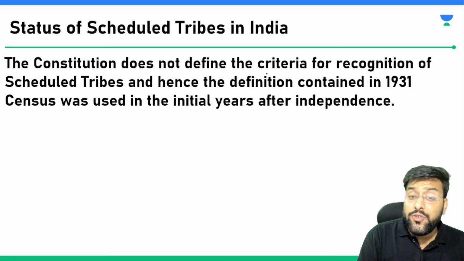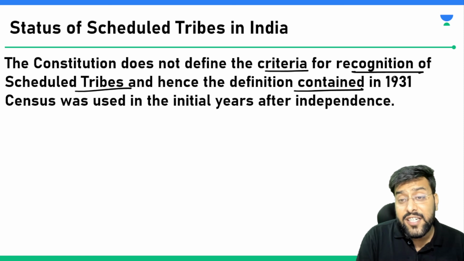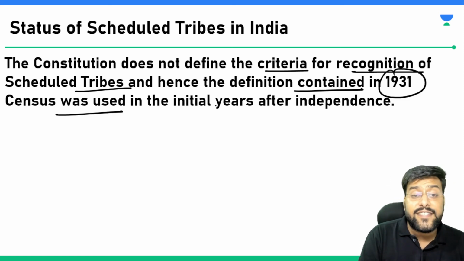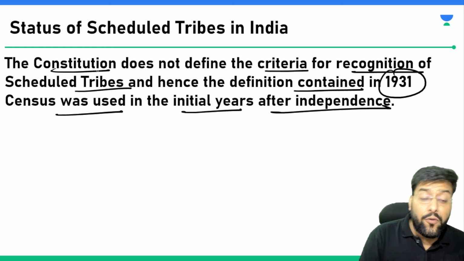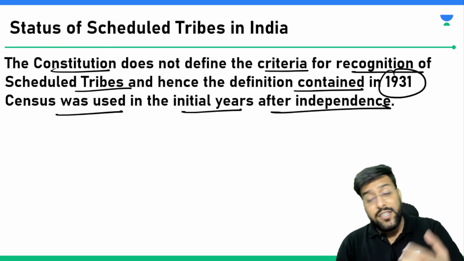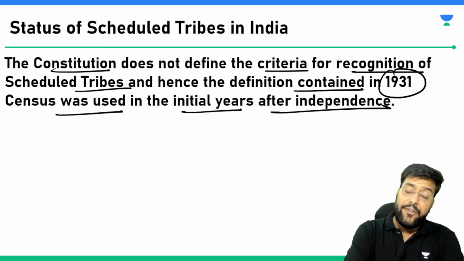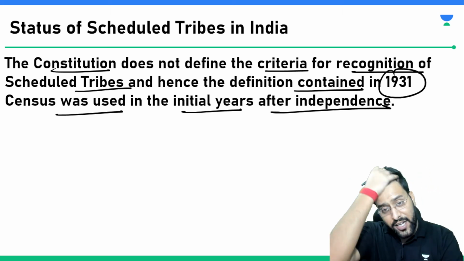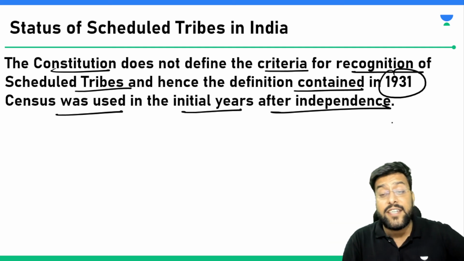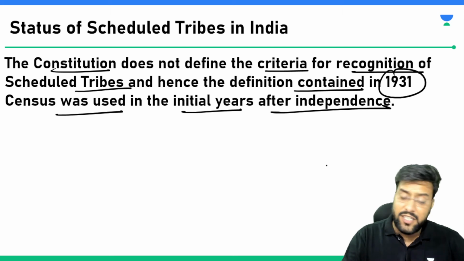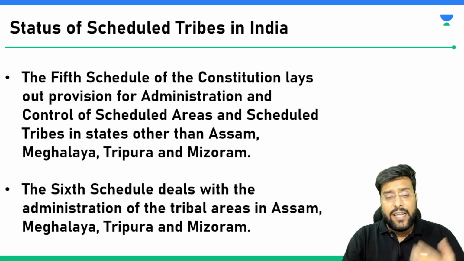The constitution does not define the criteria for the recognition of scheduled tribes, and hence the definition contained in 1931 census was used for the initial years after independence. So there is no provision or definition for these tribes, like how to define scheduled tribes. There is no definition given in the constitution. So after independence, for the initial few years, the same definition that was put in place in 1931 census was followed. What was the definition? Backward tribes coming from excluded areas. So that was followed, but later it was changed.